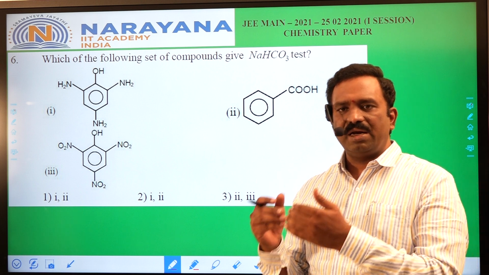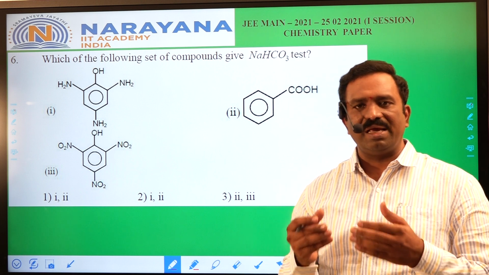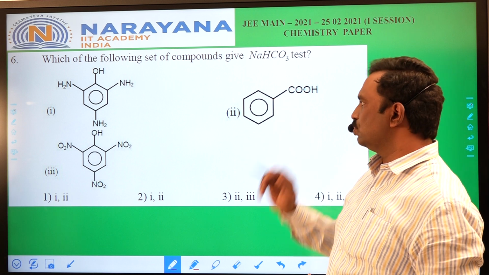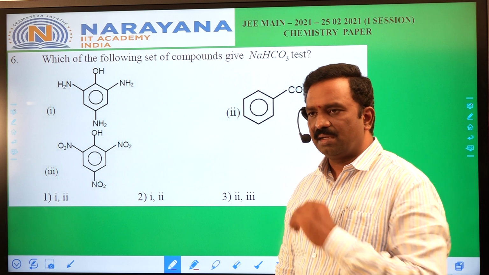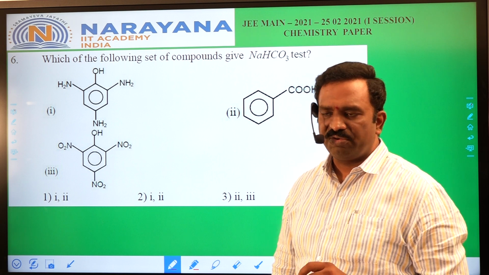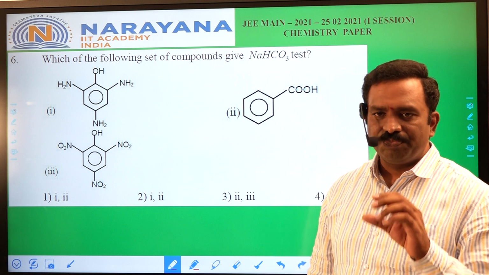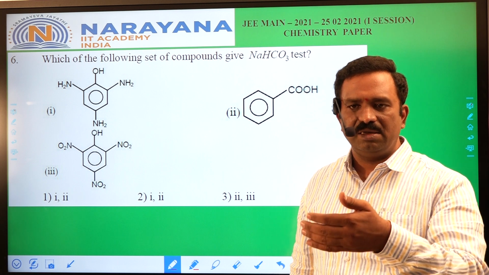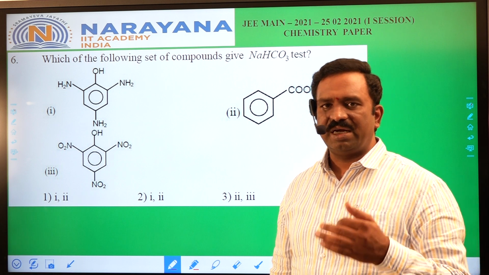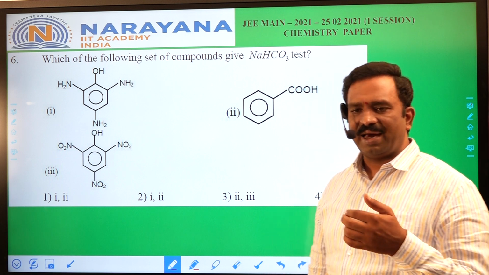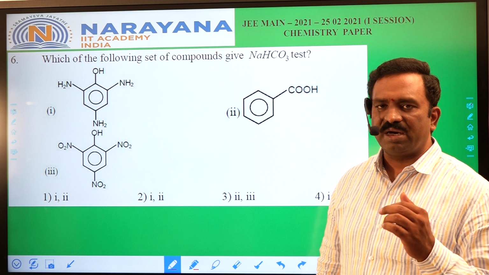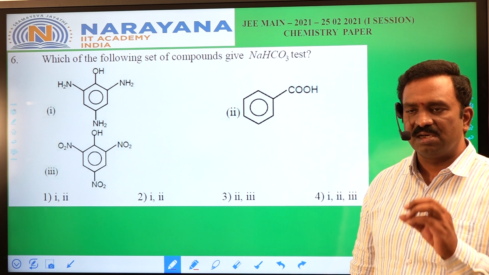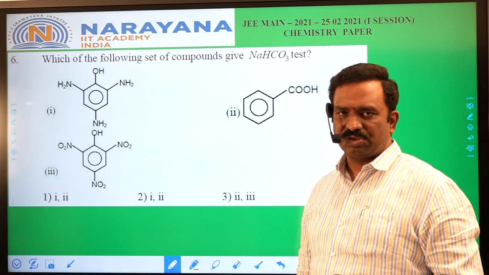Acids stronger than H2CO3 can only release CO2 from bicarbonate. Phenol is a weaker acid than H2CO3, stronger acid than HCO3 minus. That is why phenol reacts with Na2CO3 but has no reaction with NaHCO3. Means it doesn't release CO2 gas by the reaction.